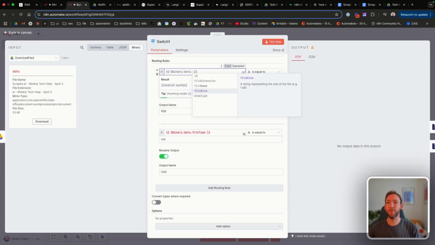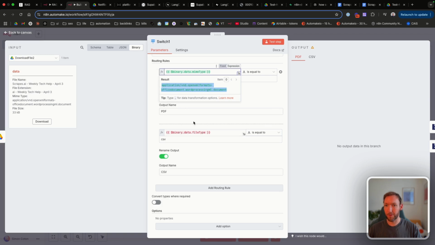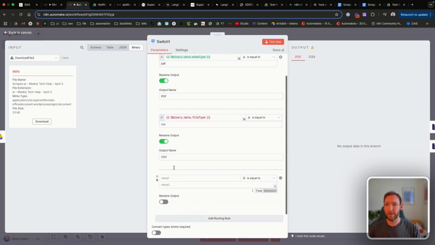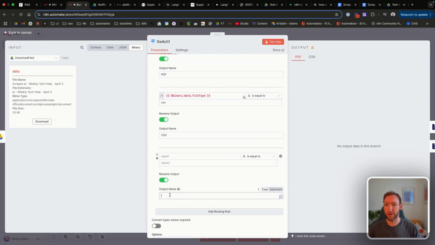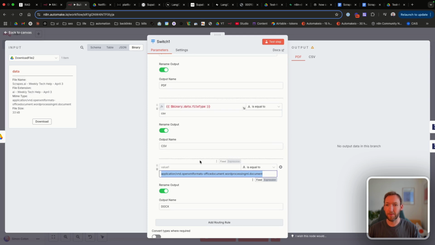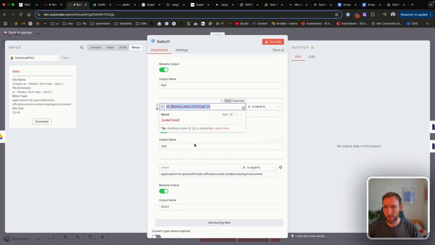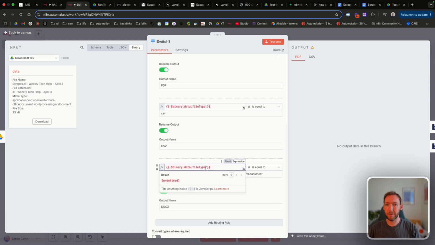Interesting. Okay, so if it comes through as a docx, it doesn't actually have the file type endpoint, but it does have the MIME type. So what we're going to need to do is just go back and update where we previously assumed this would be okay. Let's call it docx. This is the docx MIME type, which is just like the file type. And we'll go back and update these ones, but we just want to update this so that instead of file type here, it's MIME type. And that's more consistent anyway.